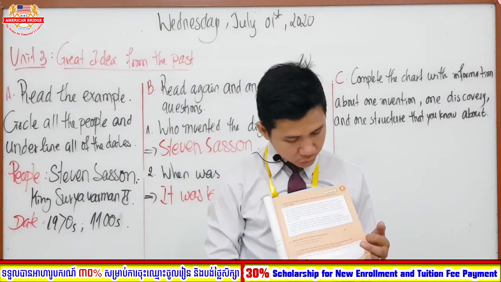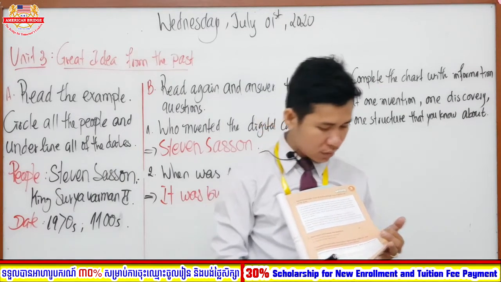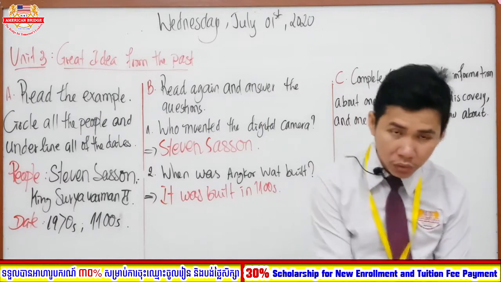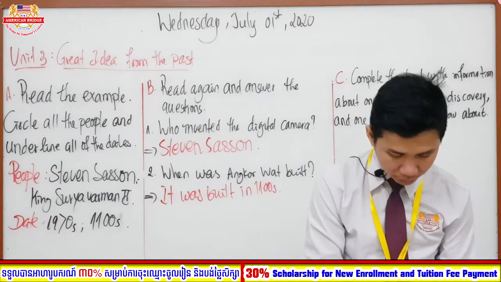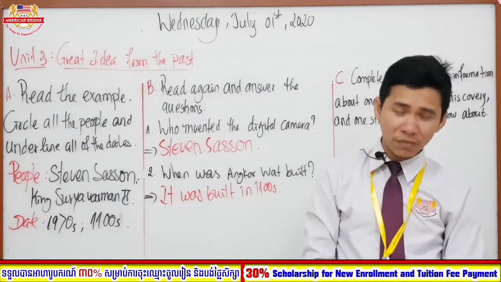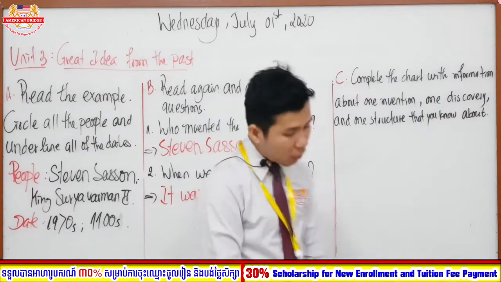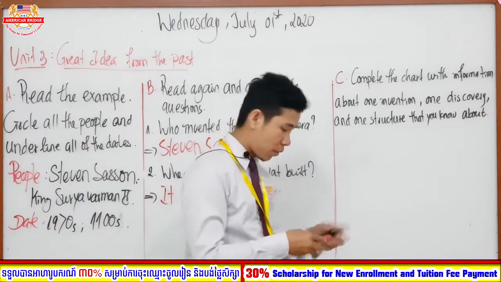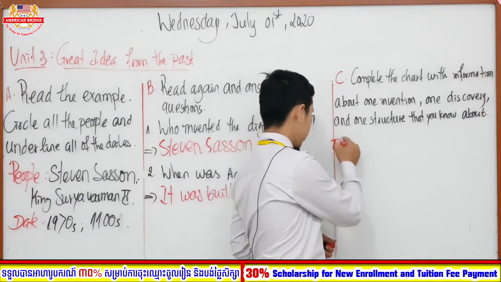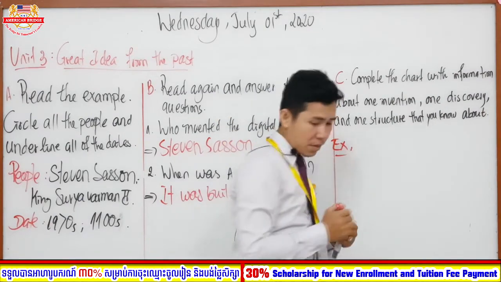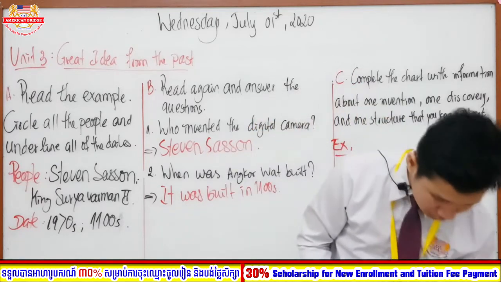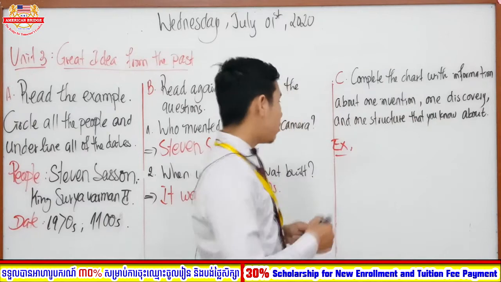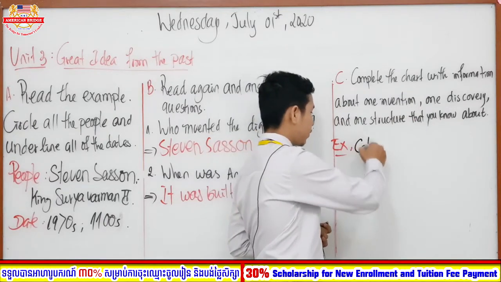Okay, and then what you want to learn. So what you want to learn, I mean, I'm talking about what you want to know about the Angkor Wat temple, or about the thing that you have found. Okay, right. So in here I am going to give you one example. So my example is that I am going to find one invention or one discovery or one structure. So I am going to use a cell phone, right?